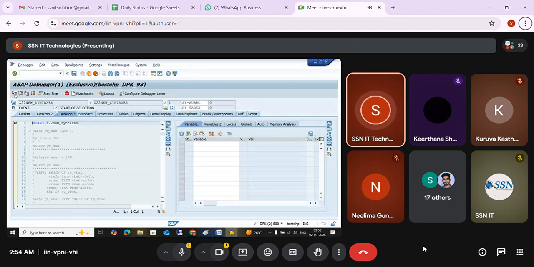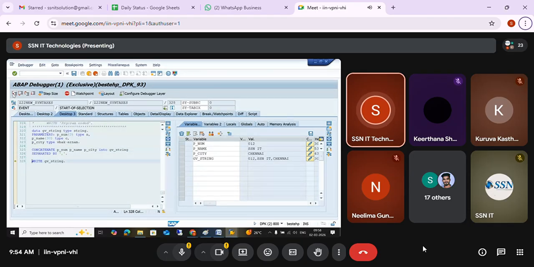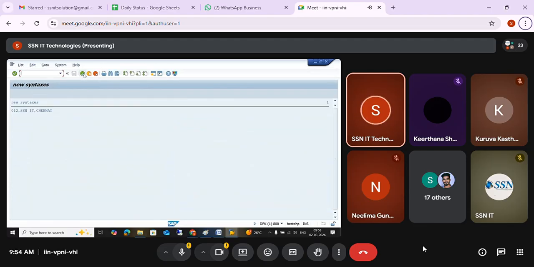Anyhow, debugging mode it is there. You can see p_num, p_name, p_city, zv_string. You can see it's going to combine with the comma separator. This is concatenate operator. Clear? This is the old syntax what I am going to use.